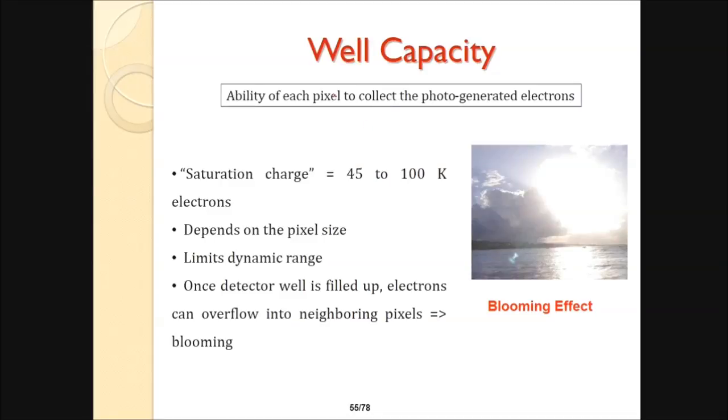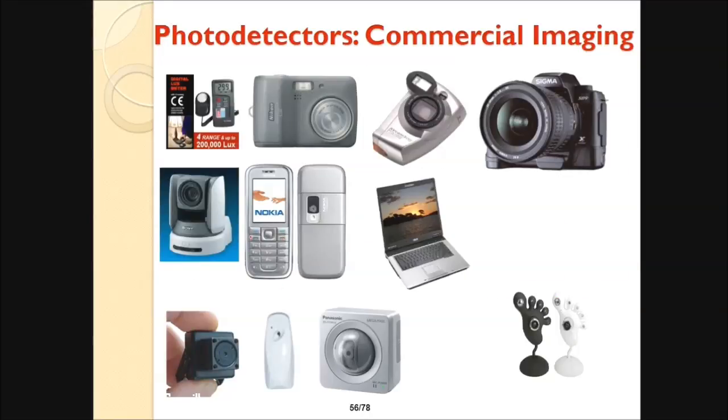And well capacity is also there. It is the ability of each pixel to collect the photo-generated electrons. So saturation charge is 45 to 100 K electrons, and depends on the pixel size, limits dynamic range, and once the detector well is filled up, electrons can flow into neighboring pixels. Blooming effect is there. These are the photodetectors for commercial engineering or imaging.